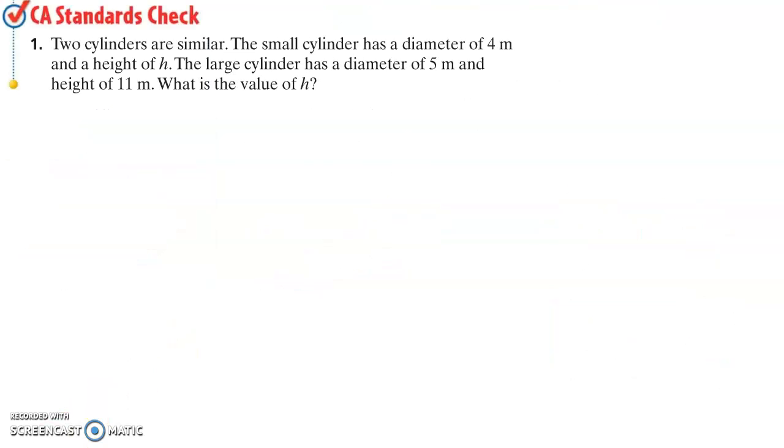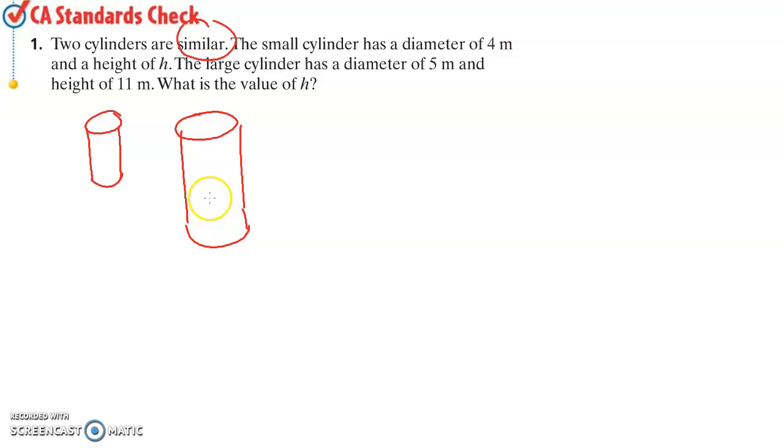Standards check number 1 says two cylinders are similar. So we know that they are in fact similar. The small cylinder has a diameter. So if you wanted to, you could draw pictures, but it's not 100% necessary. I'm just going to go ahead and draw a picture just because. So we have a small cylinder and a big cylinder.